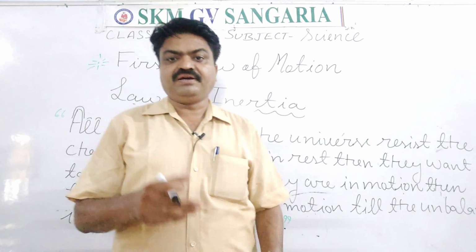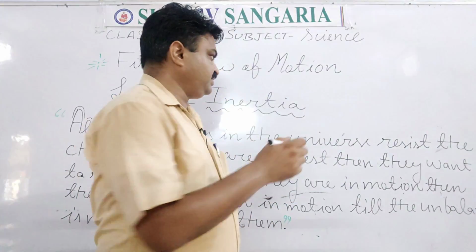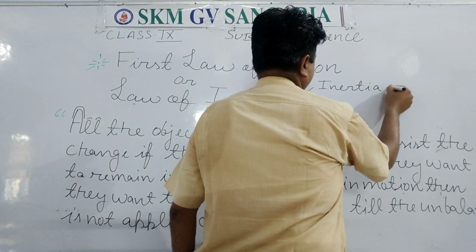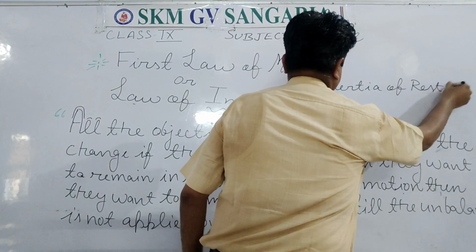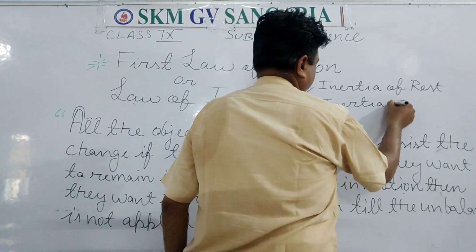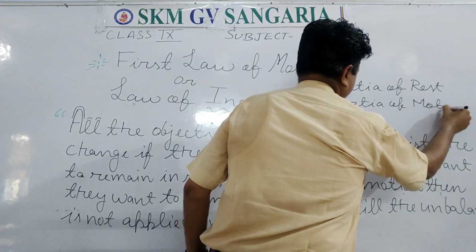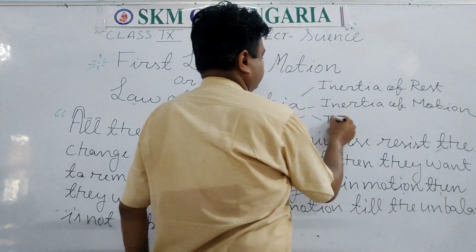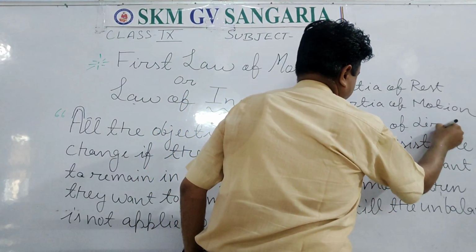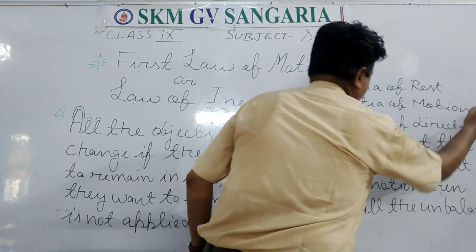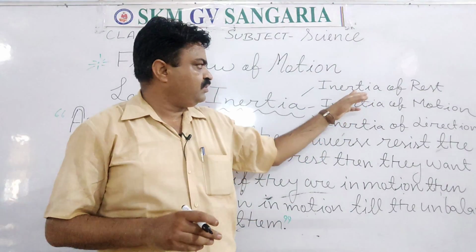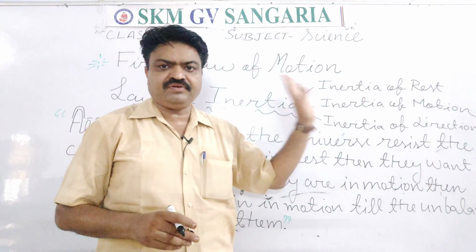Now there are three types of inertia, students. First is inertia of rest. Second is inertia of motion. Third is inertia of direction. So there are three types of inertia: inertia of rest, inertia of motion, inertia of direction.